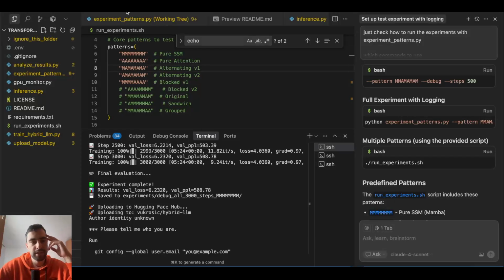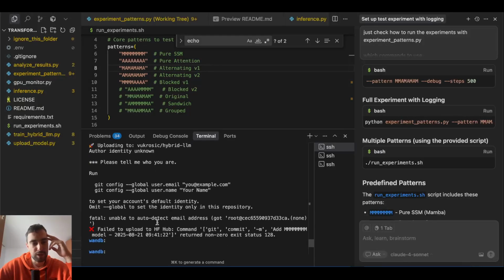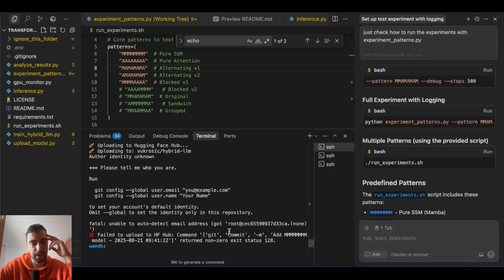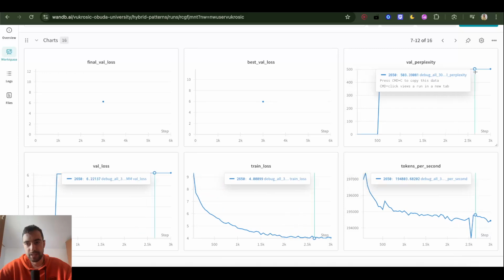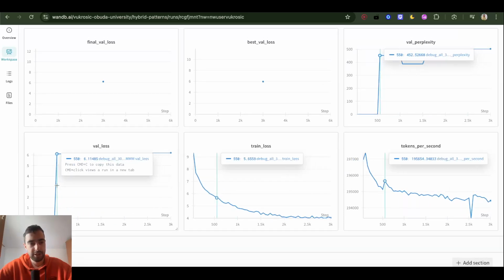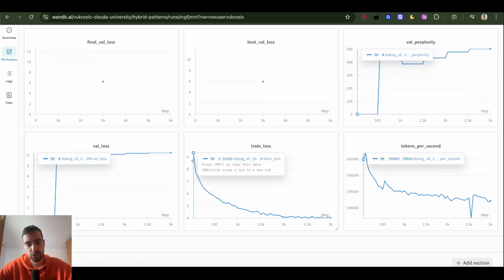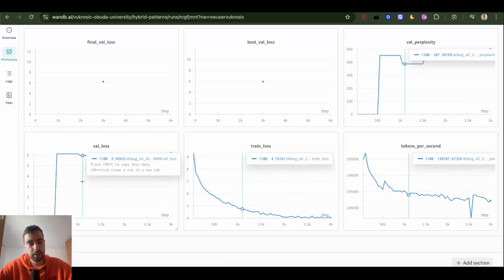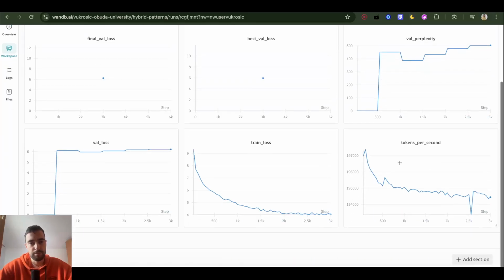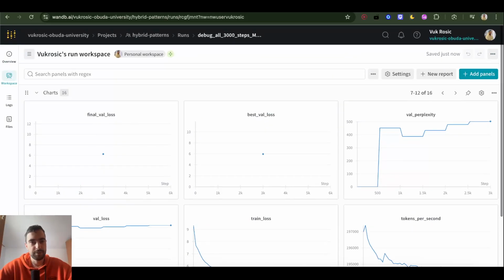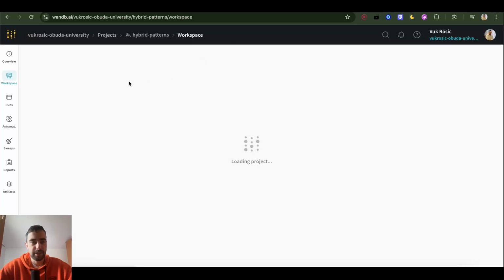The first one trained all Mamba heads. It failed to upload to Hugging Face. I'm gonna fix this bug. I don't know what's happening. For this one we can check validation perplexity is not going down. Validation loss is not going down, which is not good. Training loss is going down, but in the previous video validation loss and perplexity were exploding. At least they're not exploding anymore, but I don't know why they're not going down. So maybe it's this particular setup. All Mamba, let's check all attention heads.